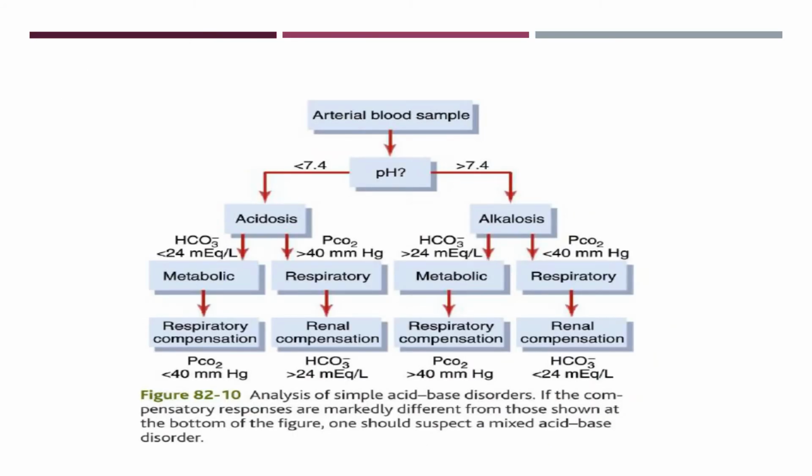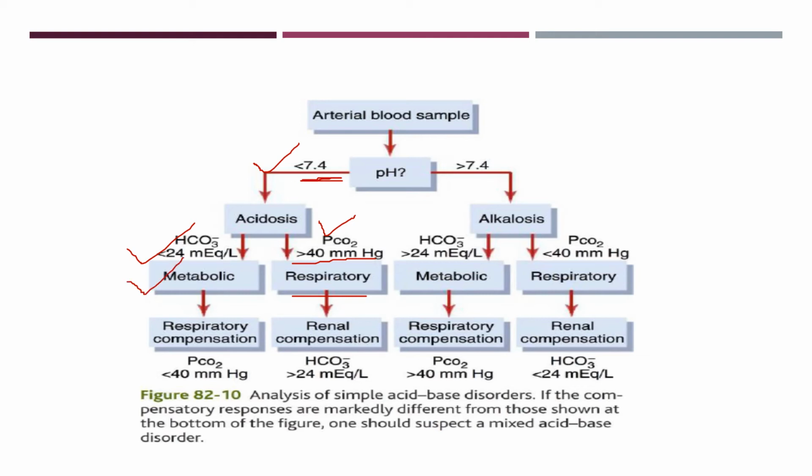Now, what is the algorithm by which we can detect and diagnose acidosis and alkalosis? First, look at the pH. If the pH is less than 7.4, then it is acidosis. Then we have to look at the bicarbonate concentration and the partial pressure of carbon dioxide. If carbon dioxide concentration is high, it is respiratory acidosis. If the bicarbonate concentration is low, then it is metabolic acidosis.